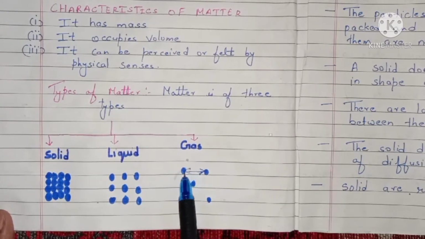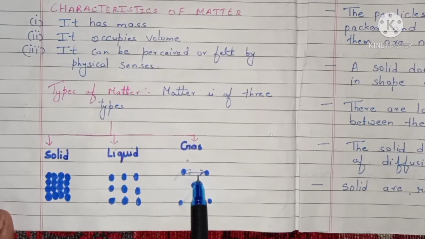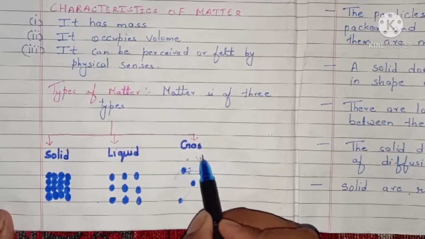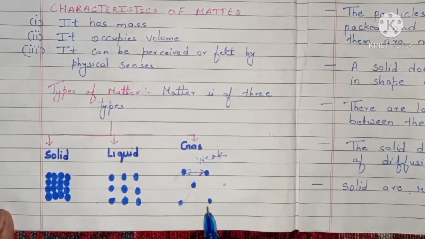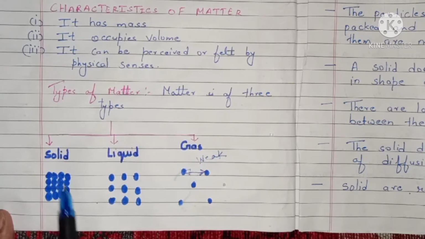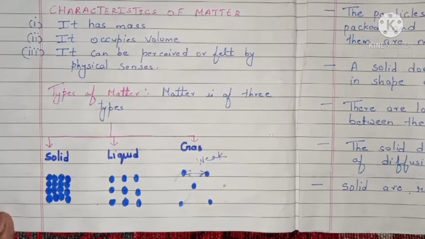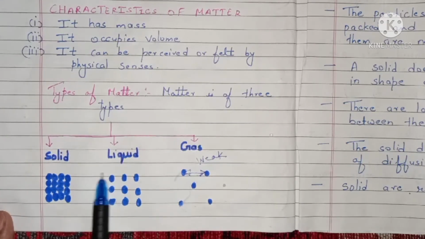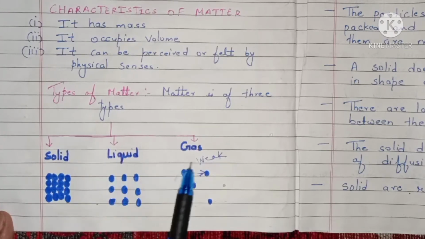Due to this, we can say the force of attraction is very weak, students. We can say the force of attraction is very weak in gases and very strong in solid. So students, today we have studied about matter, the characteristics of matter, and the three different states of matter: solid, liquid and gas.